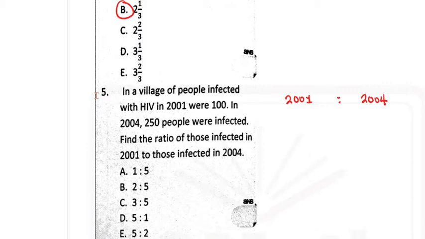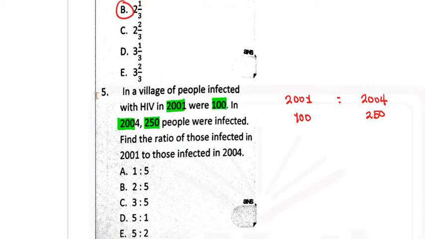In 2001, those that were infected were 100. And then in 2004, those that were infected were 250. So I'm going to write my 100 for 2001 and my 250 for 2004. So I will reduce this to the lowest. We're asked to find the ratio, so these are the actual number of people who were affected in 2001 and 2004. Reducing this to the lowest term will give you the ratio.